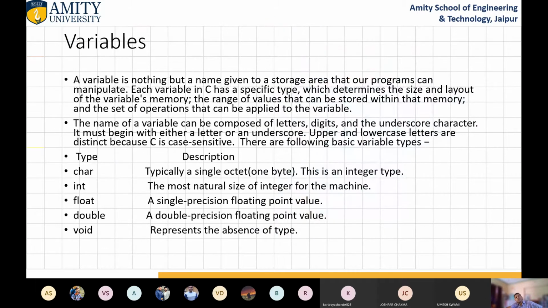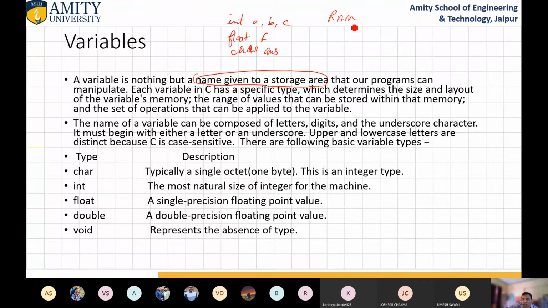Variables. So what is a variable? It is a name given to a storage area. Okay, it is a name. Variable is a name given to a storage area. What do you mean by storage area? So in RAM, whenever you are writing a program, integer A, B, and C, float F, character answer. So these are the variables, and let me use only 3 variables, not an issue.